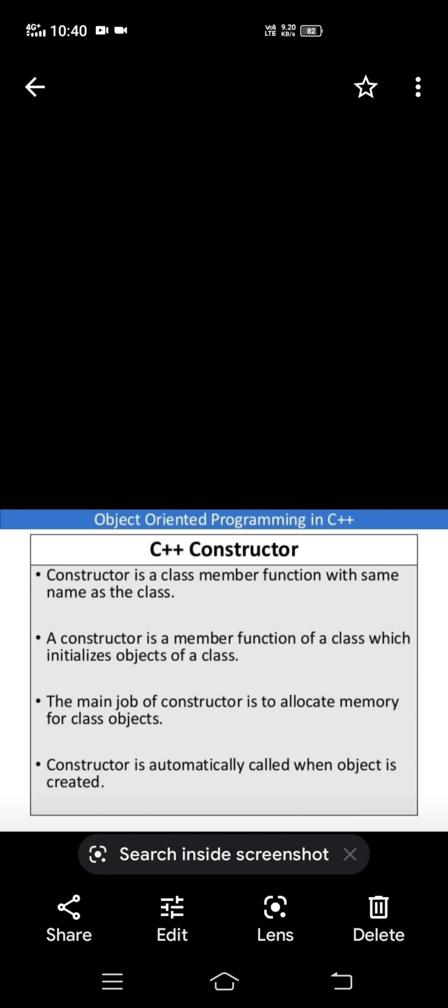There are also several types of constructors that we will discuss.